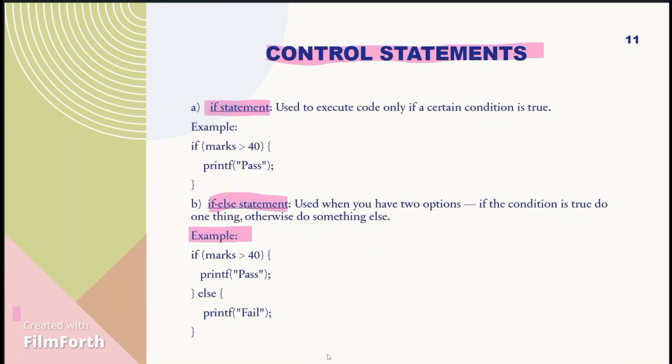Like we take one example, same one here. If the marks is greater than 40, it will print pass. Else, if the marks is less than 40, it will print fail. If we take an example like 20, 20 is less than 40, so if we type 20, we get fail. And if it is above 40, like 50 or 60, if we put the marks as 50, because 50 is greater than 40, we will get the output pass.